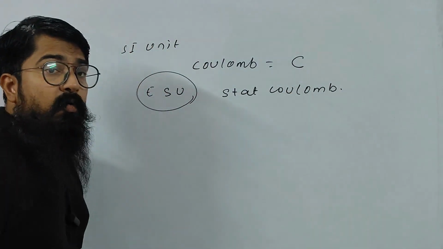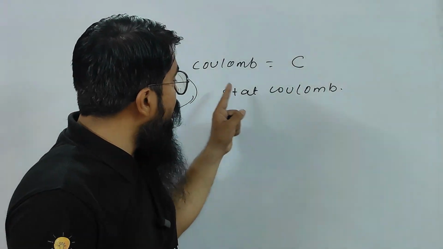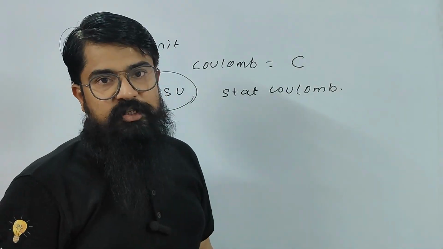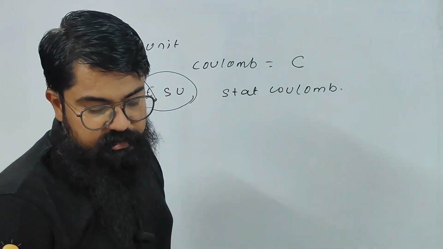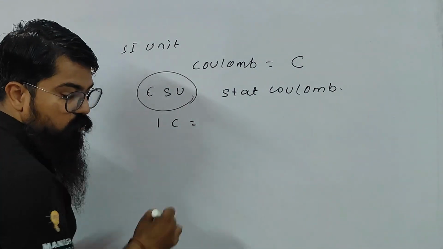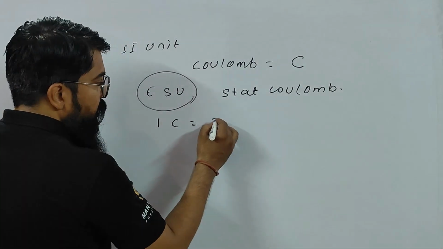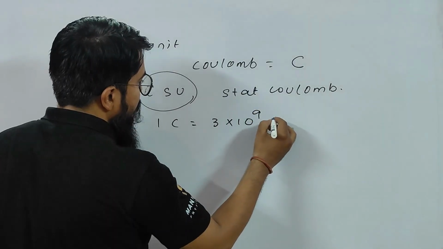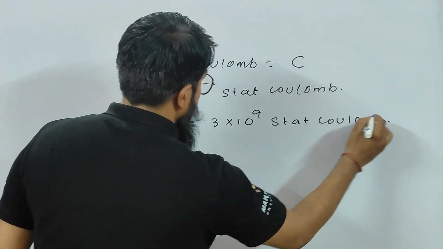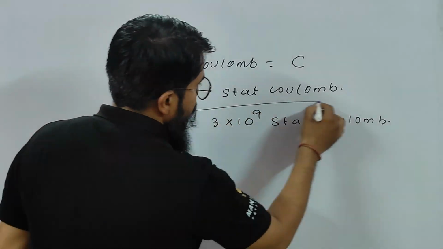Remember, children, 1 coulomb is equal to 3 into 10 to the power 9 stat coulomb. Clear, children? That you should remember.